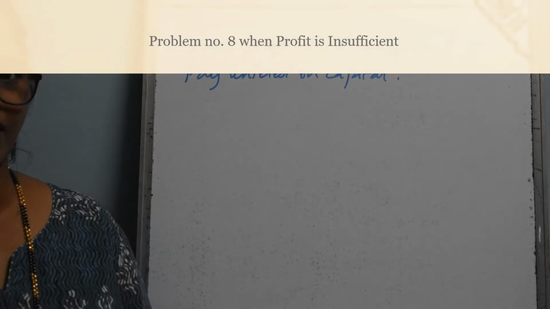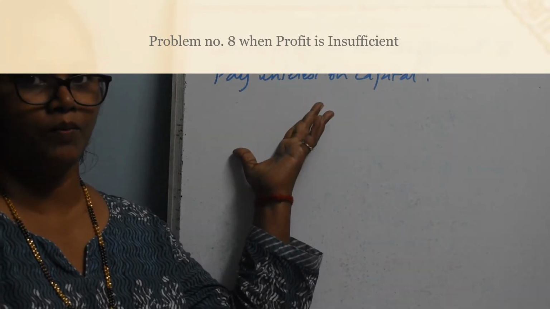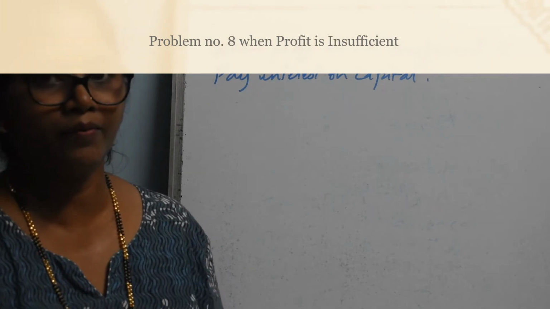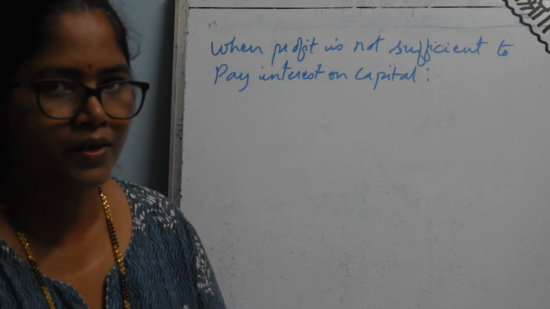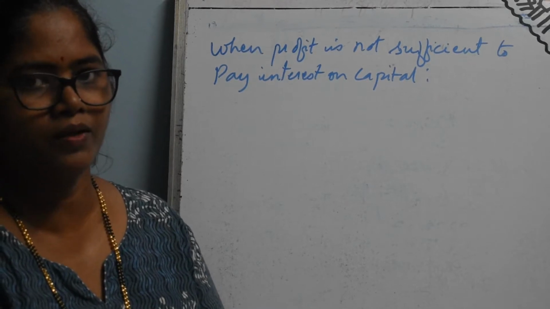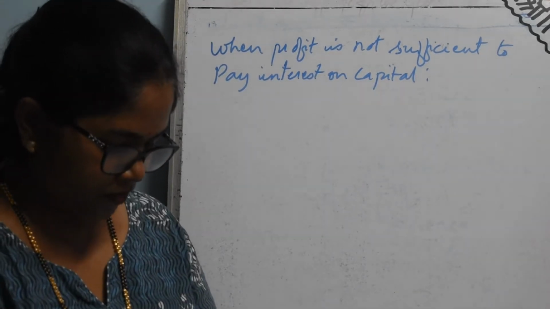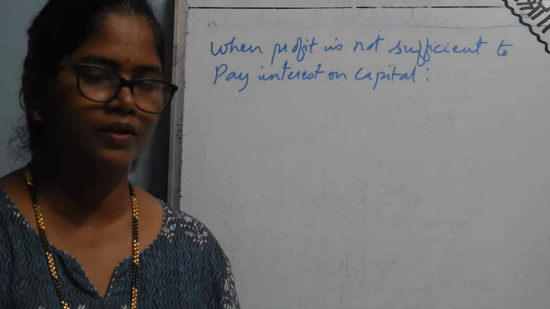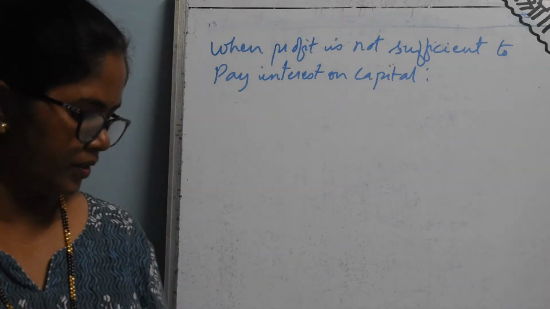Okay. Next problem, we are taking the eighth problem, on when profit is not sufficient to pay interest on capital. At that time, what to do if the profit is not sufficient? Because as per the rule, interest on capital cannot be paid when there is loss. So, if there is loss, interest on capital should not be paid. Now here in the problem, suppose while calculating the profit you come to know that the profit is less than your interest on capital, in such case what you have to do, you will make it clear from this problem. Okay.